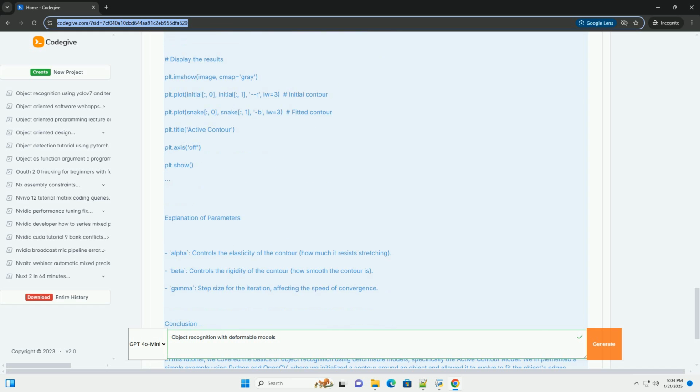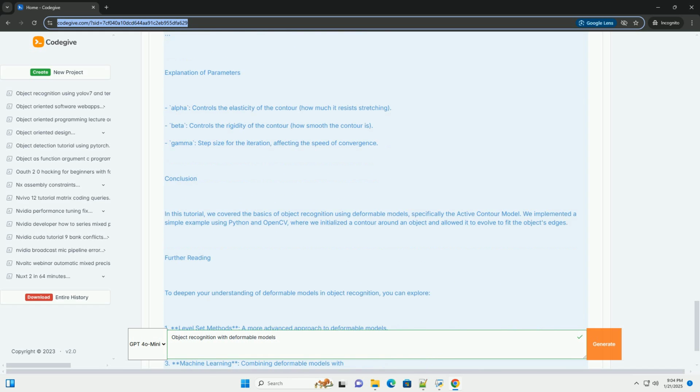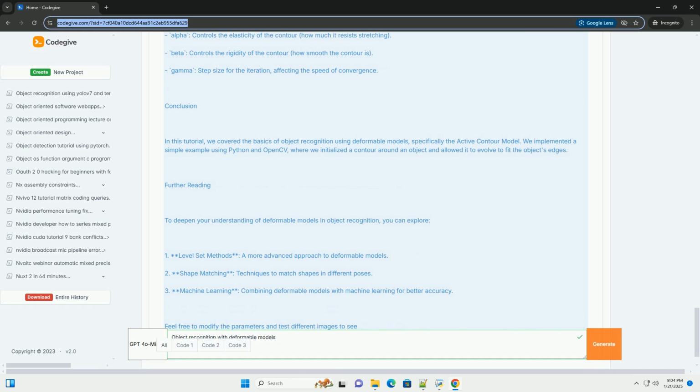Key concepts. 1. Energy minimization. Deformable models operate by minimizing an energy function that typically consists of internal and external energy components. Internal energy encourages smoothness and continuity of the shape. External energy attracts the contour towards the edges of the object. 2. Gradient descent. The model iteratively updates its parameters to minimize the energy function.